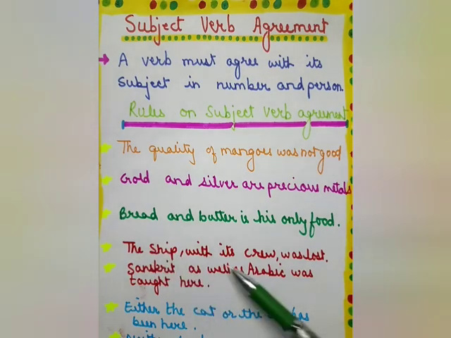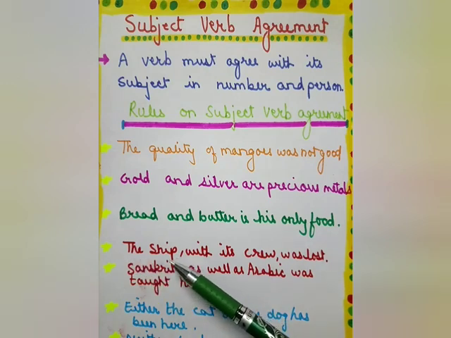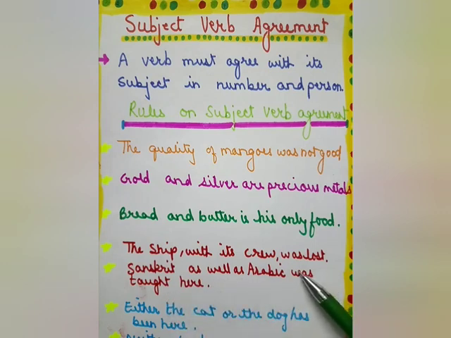So the ship with its crew was lost. If there is the ships, the sentence will be the ships with its crew were lost. So the verb should be according to the first subject. Second example is Sanskrit as well as Arabic was taught here. So here was is used according to the first subject, that is Sanskrit.